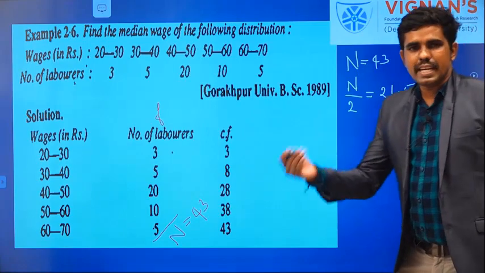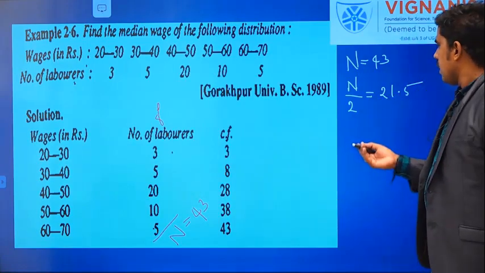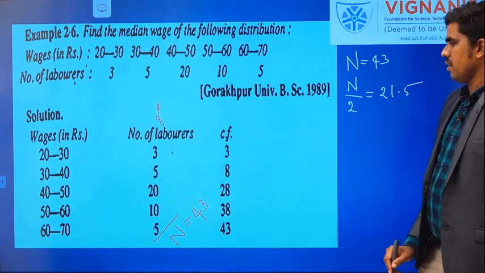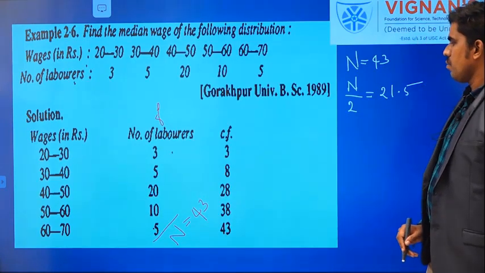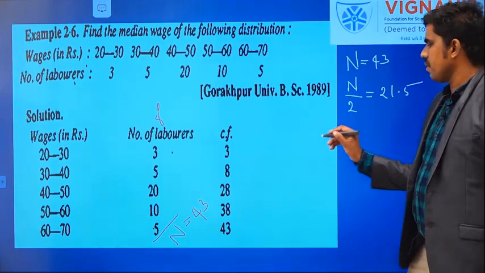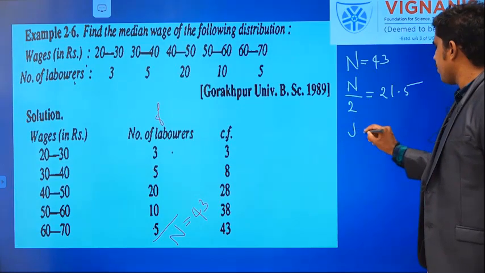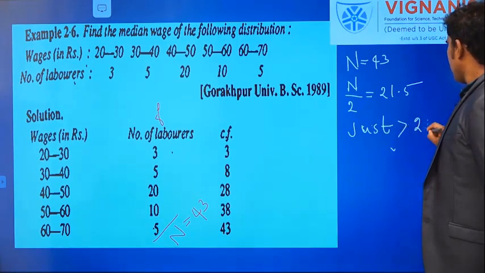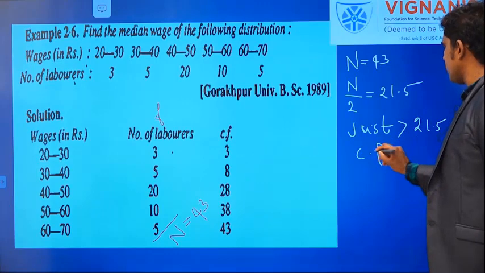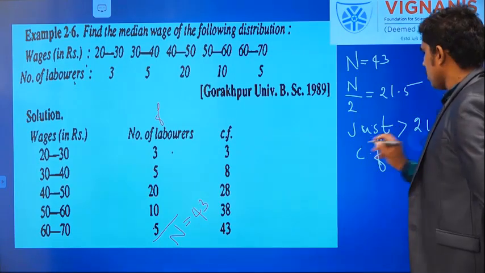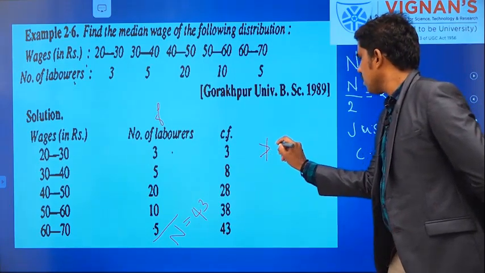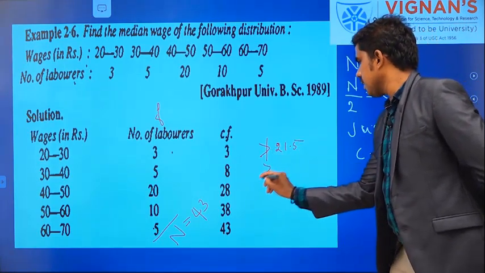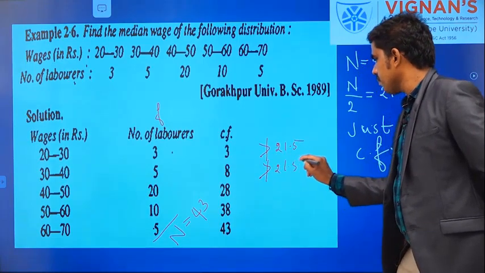So what is the median class? It is the class with the cumulative frequency just greater than 21.5. So what is the cumulative frequency just greater than 21.5? This one is not greater than 21.5.